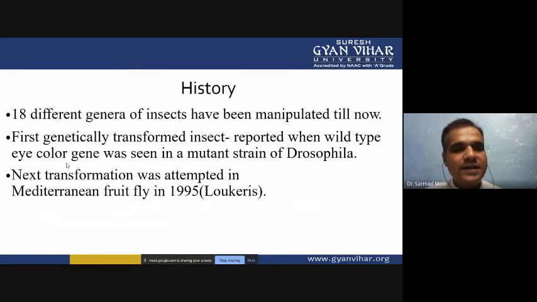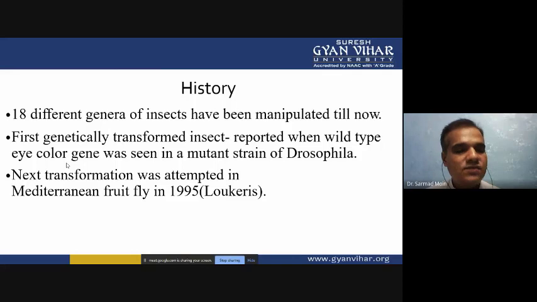Then, 18 different genera of insects have been manipulated till now. The first genetically transformed insect was reported when the wild type eye color gene was seen in a mutant strain of Drosophila. If we mutate the genes which control the eye color, we can easily control the color of the eye of the Drosophila.